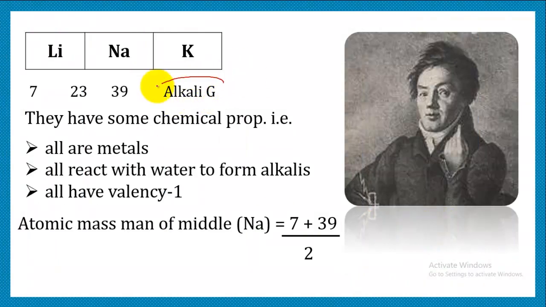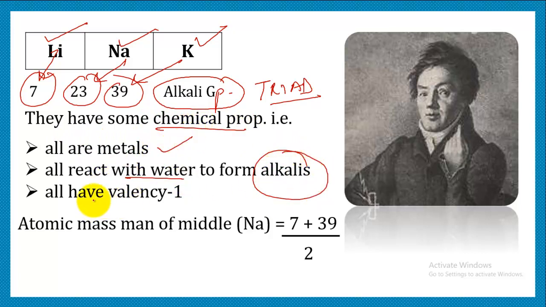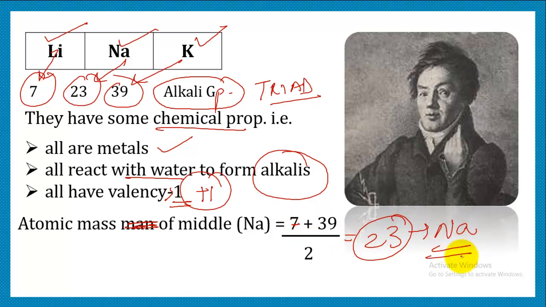So if we consider the alkali group in detail, or you can say we consider the alkali triad in detail. So let's say this is an alkali triad, lithium, sodium and potassium, and these are their atomic masses, lithium 7, sodium 23 and potassium 39. So their chemical properties were similar, like all were metals, all react with water to form alkalis, and all of them possess valency 1, that is plus 1. And the atomic mass of the middle element was the arithmetic mean of first and third, which comes out to be 23, that is the atomic mass for sodium.